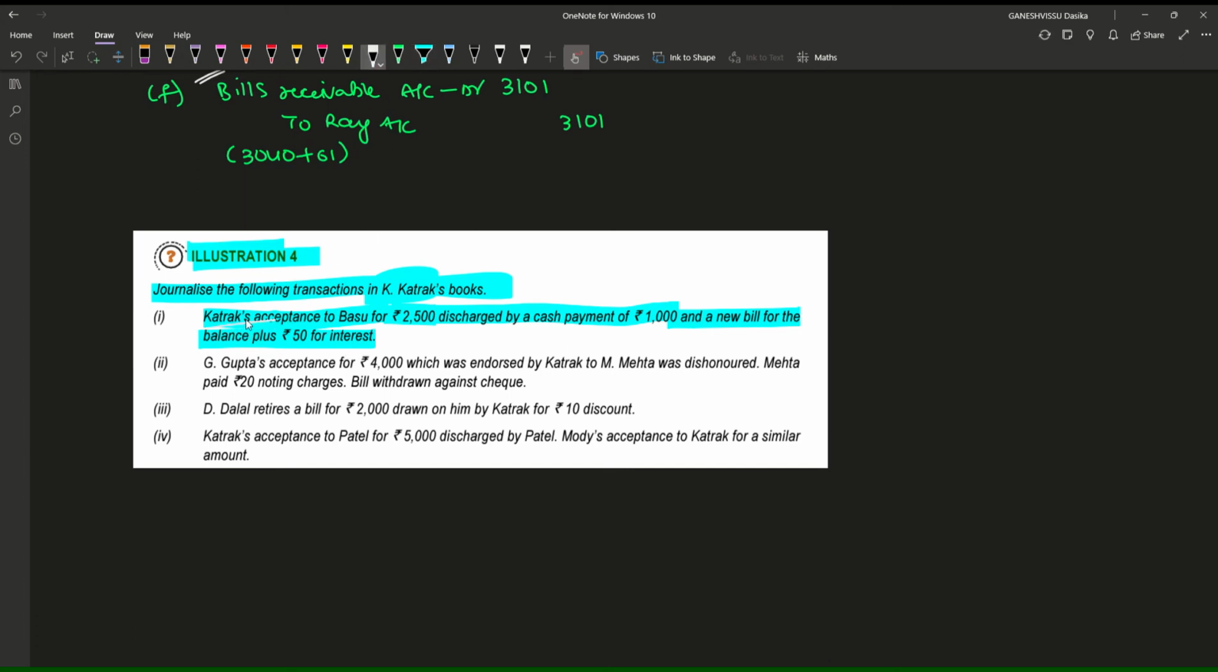Katrak has given acceptance to Basu for rupees 2500. It is discharged by cash payment of 1000 and a new bill for the balance together with interest of rupees 50. Okay, in the first case again we are going to have some entry. Katrak's acceptance to Basu for rupees 2500. So Basu account debtor, to Bills Payable. Yeah, this is the entry for 2500. Okay.